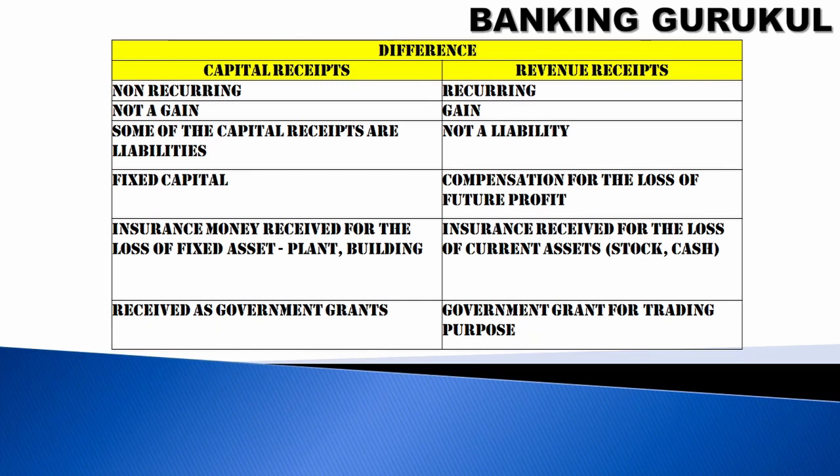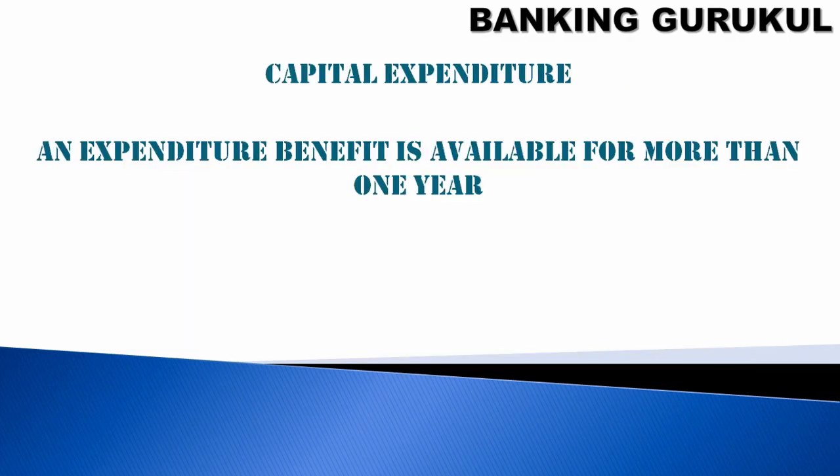Insurance received for the loss of current assets, where you are dealing with cash and stock. So something happened, a fire has happened in your premises and you lost the stock. Whatever insurance is received will increase your income. A government grant for trading purposes also increases your income. So capital receipts and revenue receipts, we know the difference.